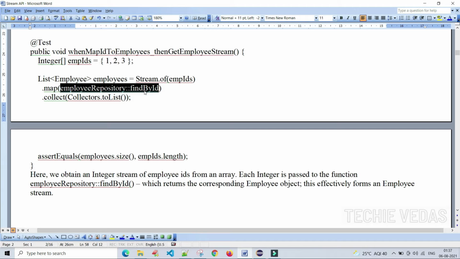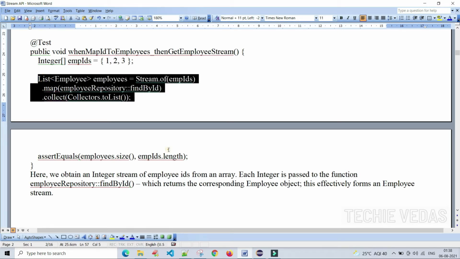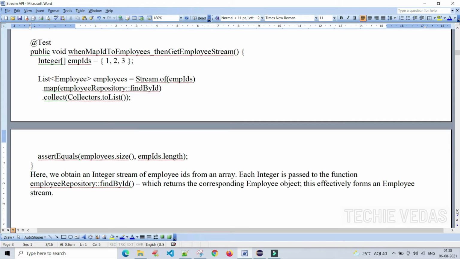Based upon the ID we get the corresponding employee record or data. In this way it effectively forms the employee stream.